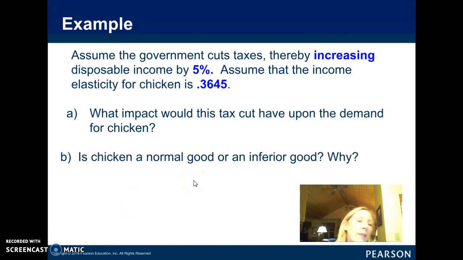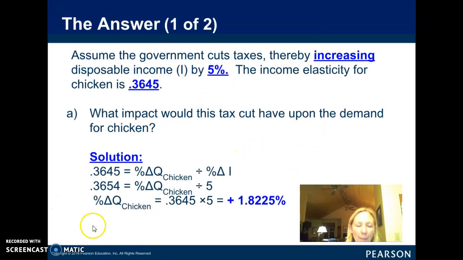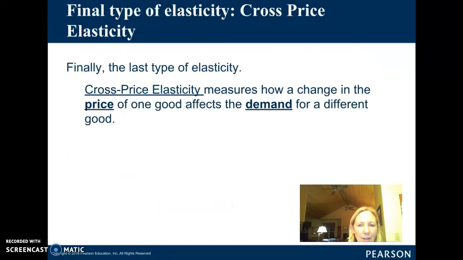Okay, so here's another example that is presented to you in your homework. Basically this one, they're giving you a disposable income increase of 5%, and they're calculating elasticity for you. So you have to figure out how much demand is going to change, and then you're going to determine whether chicken is a normal good or an inferior good. And you can do that just by looking at this number right here. But they will do the problem for you, so I'm just going to skip through that because you can come back and look at those answers.